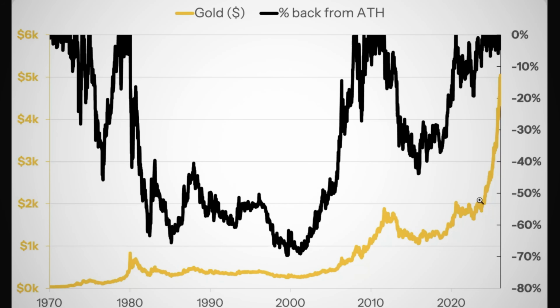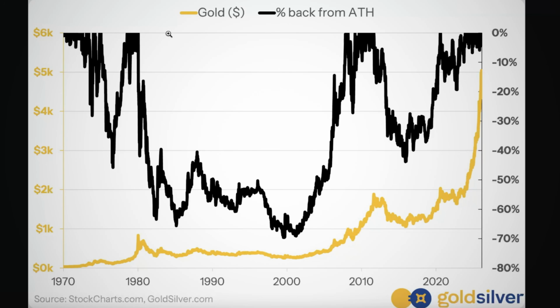That, of course, is the gold line. And then this black line here, which looks like it's cut off at the top, this is actually the percent that gold is back from its all-time high. And all the data points here are weekly. They're not daily, they're weekly. And so it looks like the data are cut off at the top of the screen, but that's actually not the case. It only goes to 0.